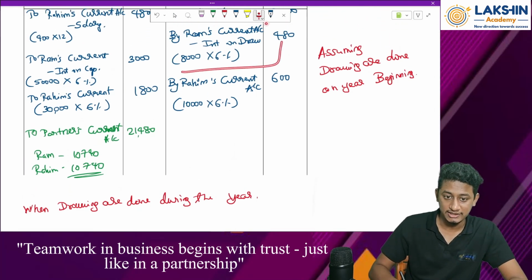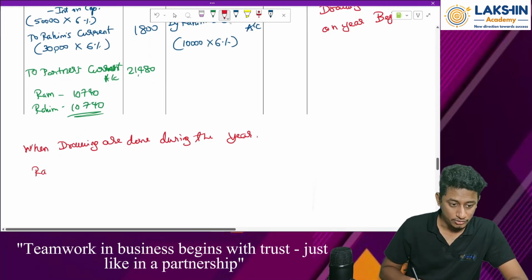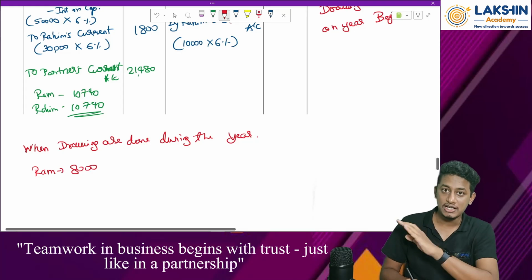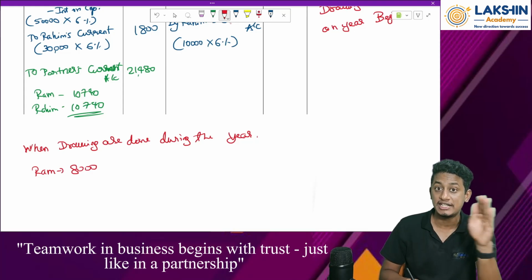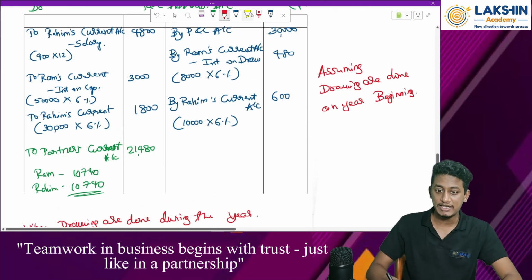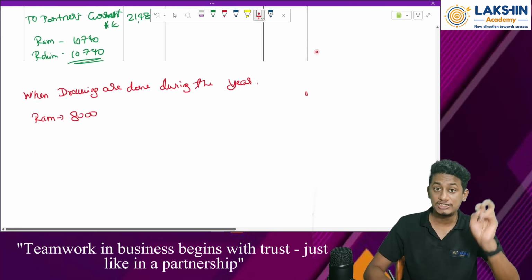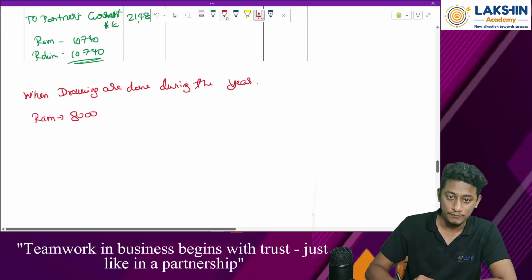So in this case, in your textbooks, what they have done is, let's take the drawings for the first person, that is Ram, 8,000 rupees, right? In the question, they have nowhere mentioned that it is in the beginning of the month. So we can assume either it is in the beginning or during the year. So in the beginning, if it is withdrawn, I showed you how to do it, right? But if it is assumed that it is done during the year, then you will average it out.